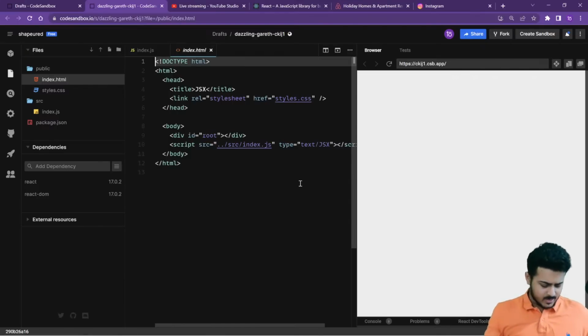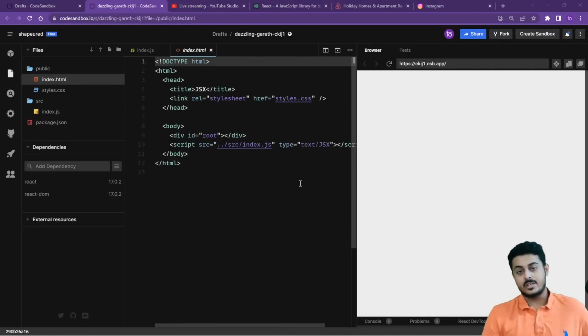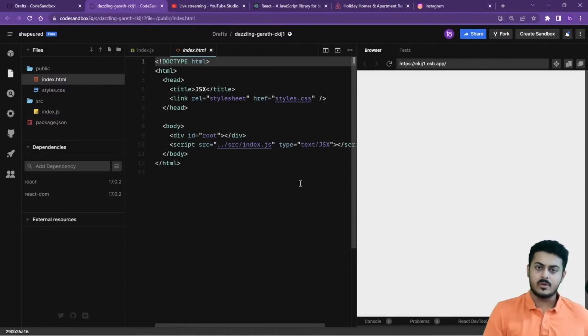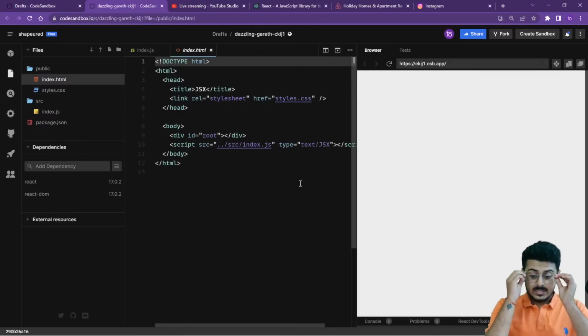Every single website, whether it be Google Docs, Facebook, Instagram, Twitter, Uber, Ola, every single website that you are visiting at any point of time uses this concept of virtual DOM. That has basically changed the entire industry, how it works and how websites are loaded up. So this is a very important concept, guys. It is usually asked in interviews a lot, like the concept of virtual DOM and real DOM. Of course, there's a lot more to virtual DOMs. This is just an overview so that you are able to start off with React. But there's a lot of different things that go on behind the scenes as well.